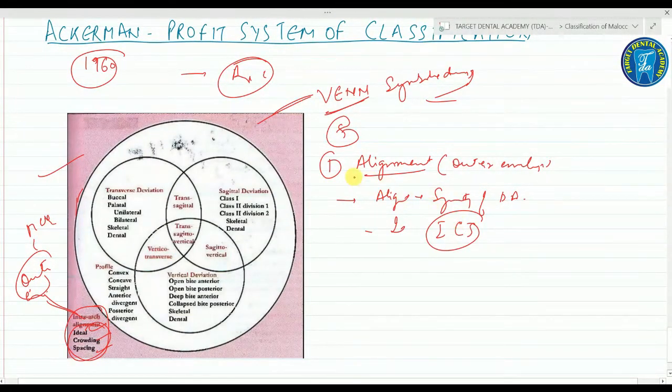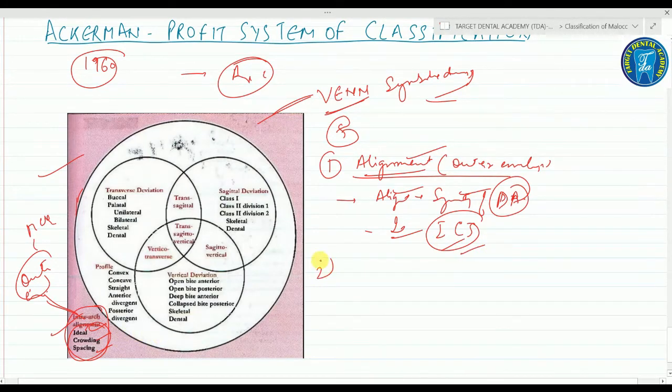I am repeating it again. First step is the alignment. It is called the outer envelope, and this step involves the assessment of the alignment and the symmetry of the dental arches, and it is classified as ideal, crowded, or spaced.